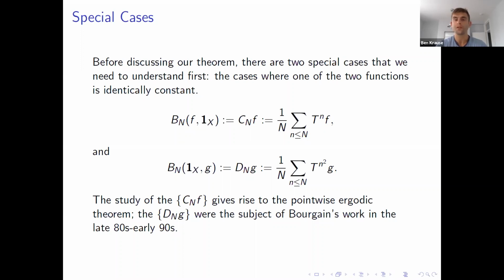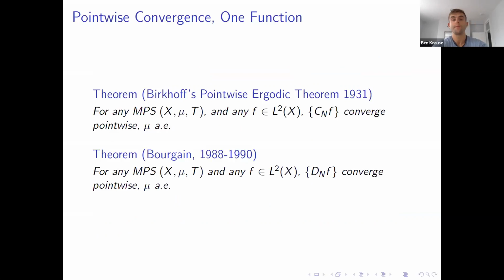The Cesaro averages I'll continue to refer to using C_n, and I'm going to call the averages along the squares D_n. Again, the C_n were studied by Birkhoff, and the D_n were the subject of Bourgain's work in the late 80s and early 90s. So here's what we know. For any measure-preserving system and any square integrable function, the C_n converge almost everywhere. Bourgain proved that the D_n converge almost everywhere as well.